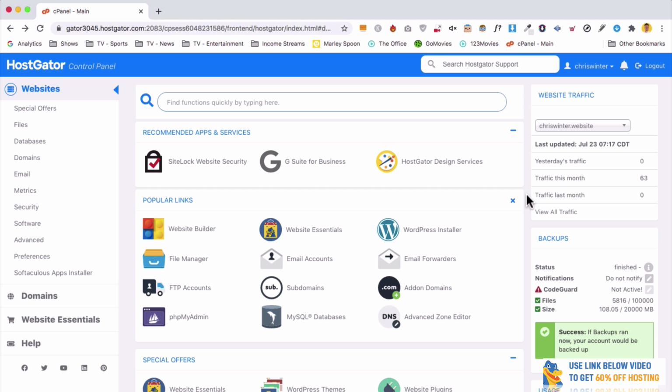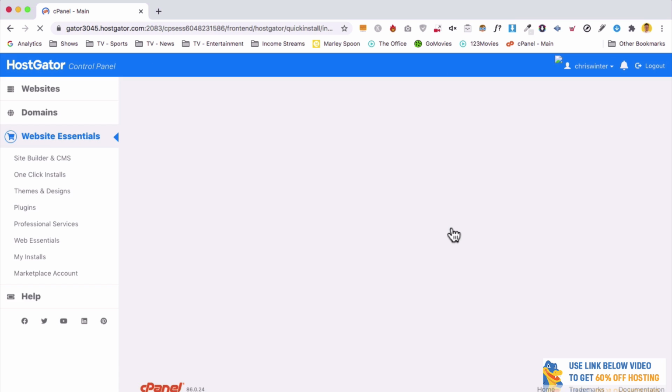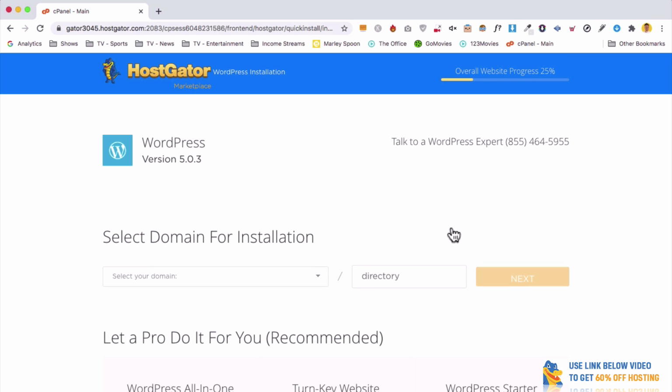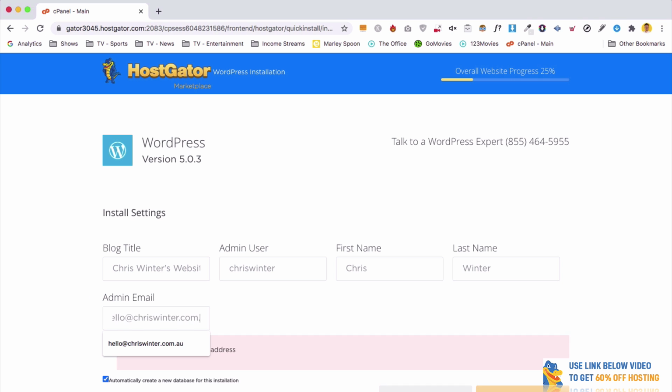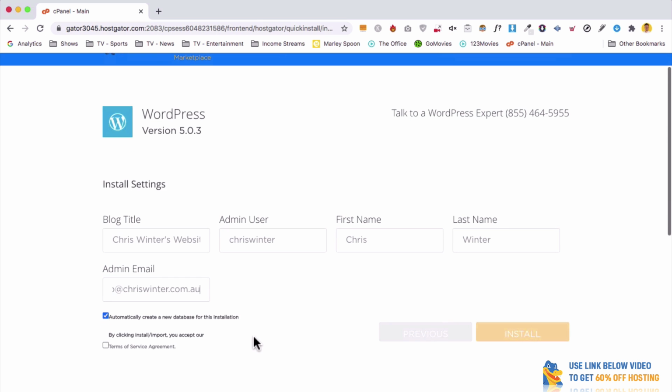Okay, so from here, it gets really easy. All we need to do is go to WordPress installer, and then we can select the domain name that we purchased before and simply hit next. From here, we can add a website title, a username, which you will log in with, and then your name as well. We can also add your email address, which we'll use if we ever need to log in or manage the website. And then all we need to do is agree to the Terms of Service Agreement and hit Install.